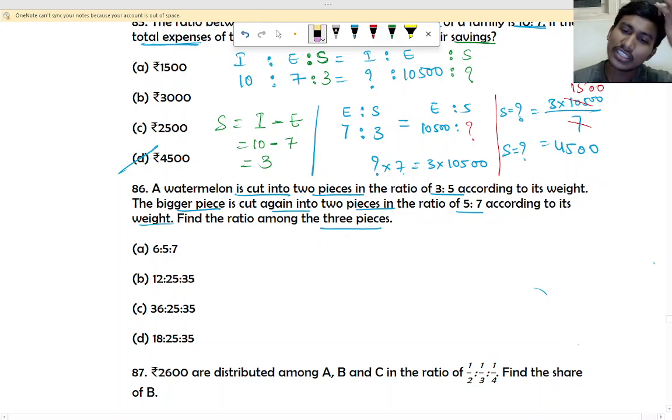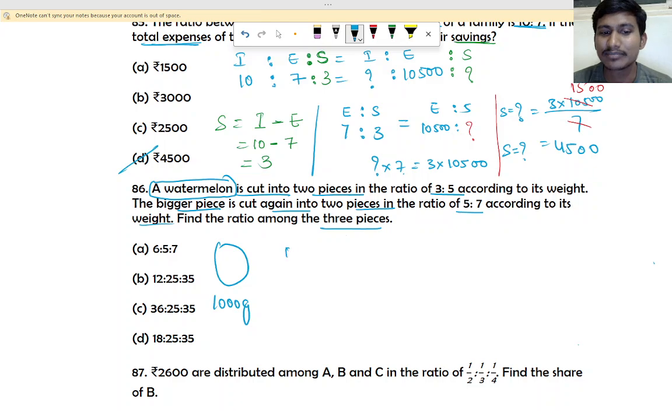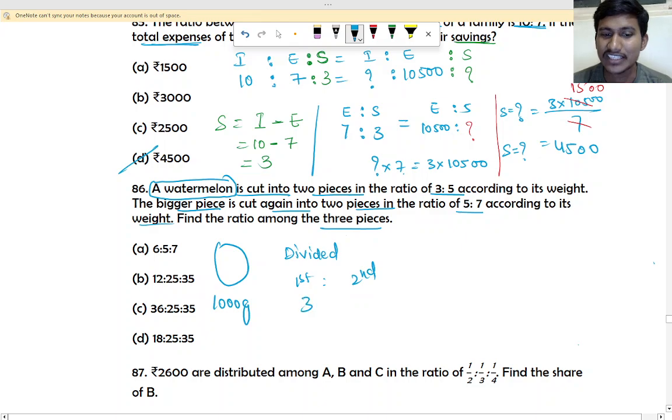So now here one watermelon is there. Let us take one watermelon. It is 1000 gram, 1 kg watermelon. That is divided into 2 pieces. First piece is how much, and second piece is how much? That is 3 is to 5.